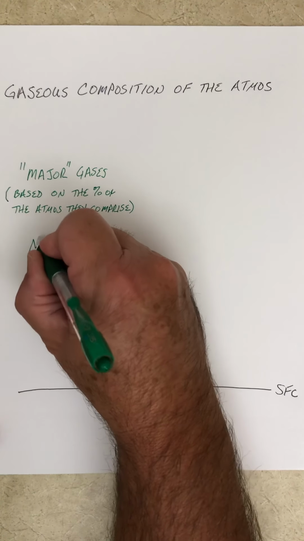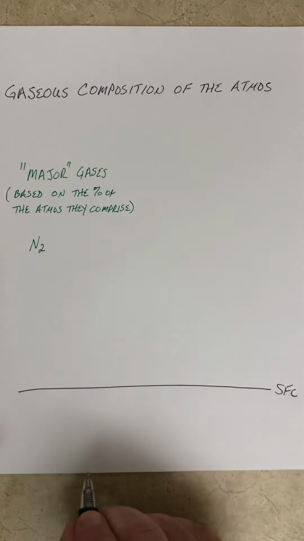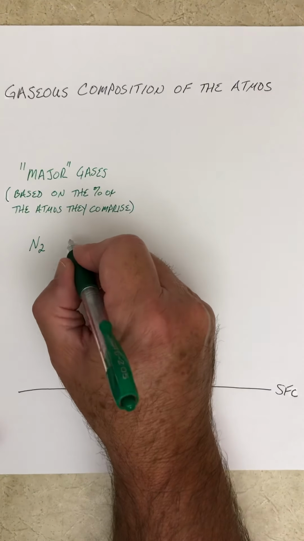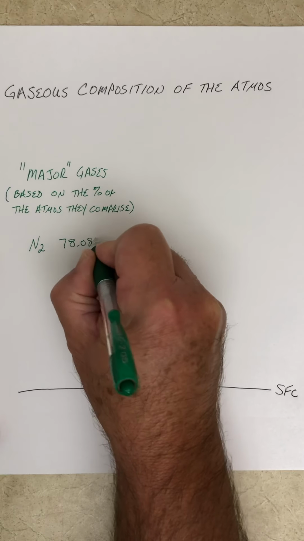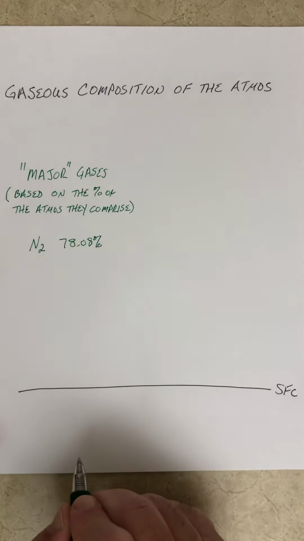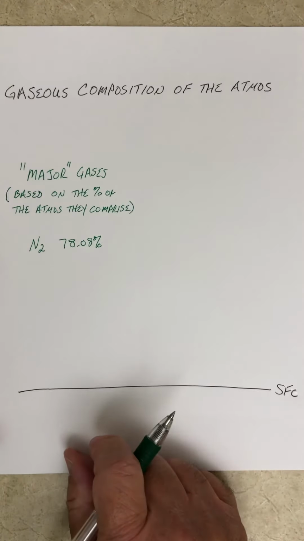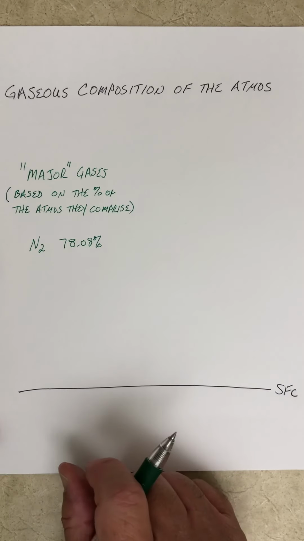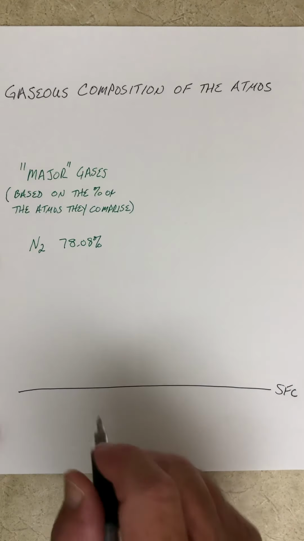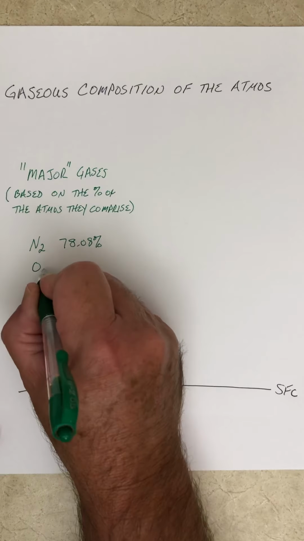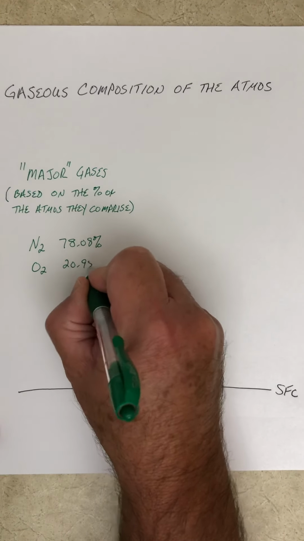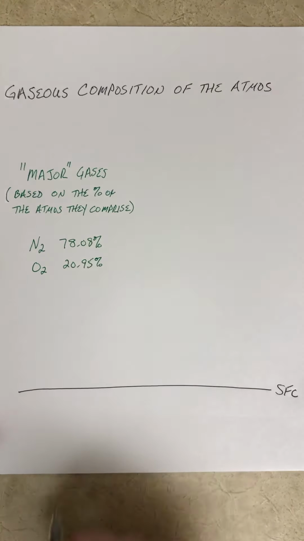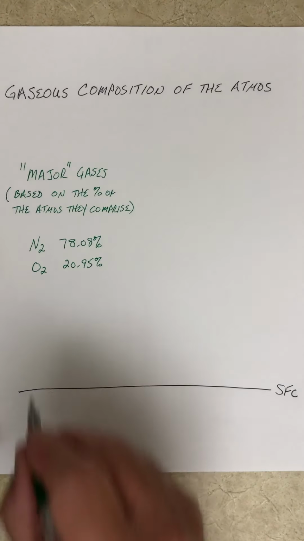The first is nitrogen, N2, it's molecular nitrogen, and this makes up about 78.08% of our atmosphere. So over 3/4 of our atmosphere is nitrogen. It's a nitrogen-based atmosphere. Lucky for us, about 21%, 20.95% of our atmosphere is made up of oxygen.